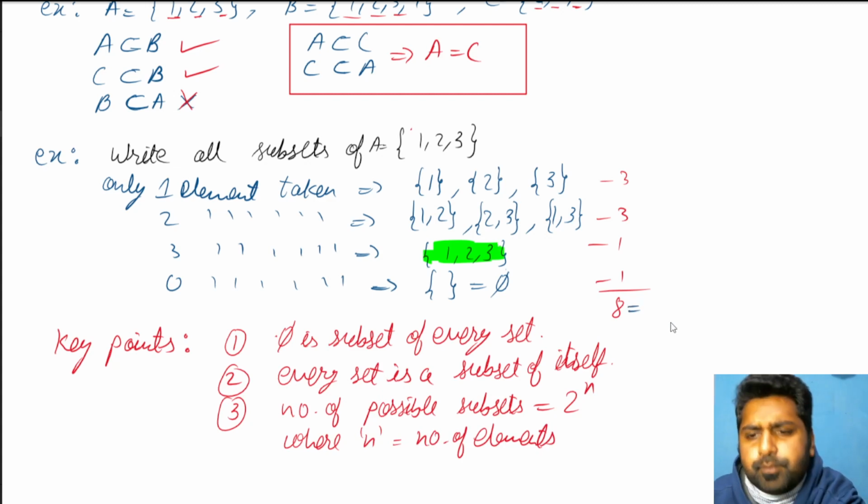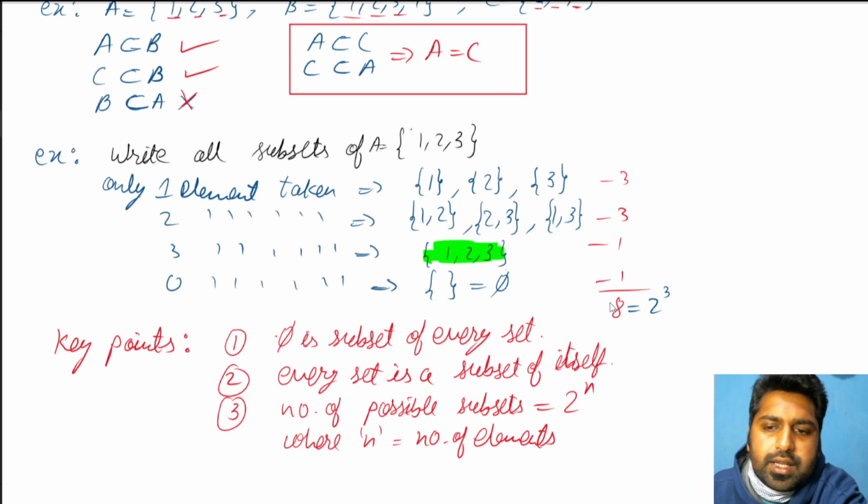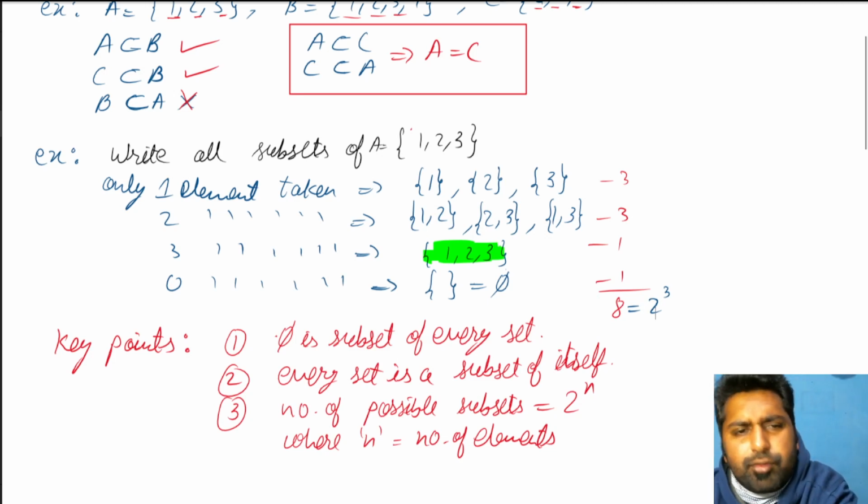Look at this. How many elements are there? 3 elements. So what is 2 raised to power 3? 8. So without actually writing all the subsets, we can tell how many subsets are possible. That is 2 raised to power 3. So if there were 4 elements, 2 raised to power 4 possible subsets. So 16. It will take a lot of time to write down 16 subsets, but yes, we can.